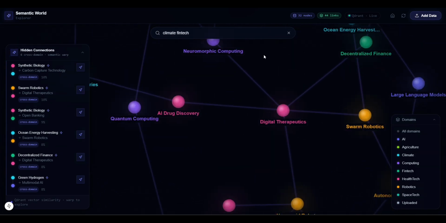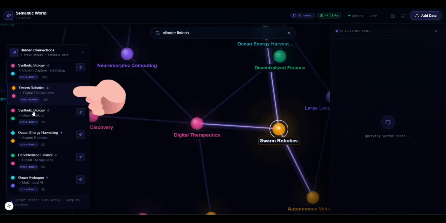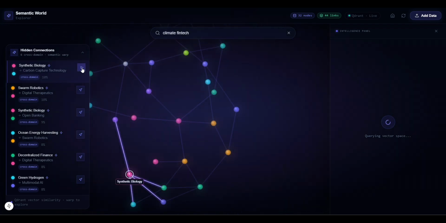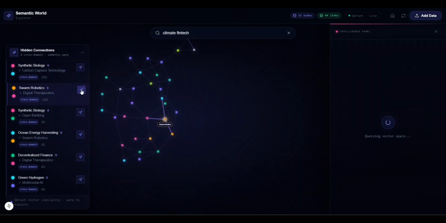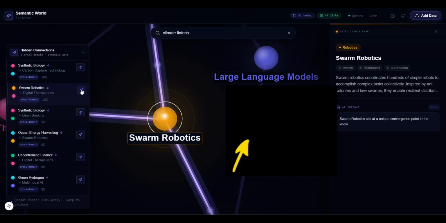For example, swarm robotics connecting with digital therapeutics. At first, those fields seem completely unrelated, but semantically, both systems rely on autonomous adaptive decision making. And because the relationships are generated through vector similarity, the connection emerges naturally from the vector space itself. At this point, it stops feeling like traditional search and starts feeling more like discovery.